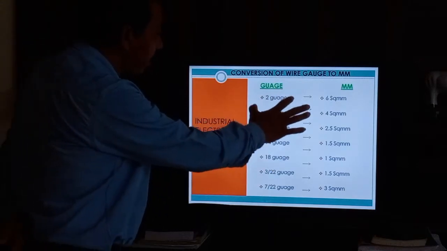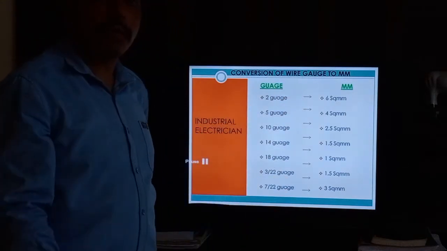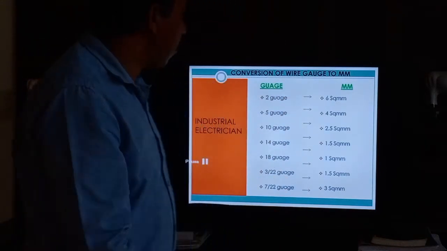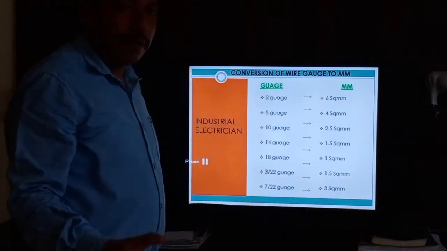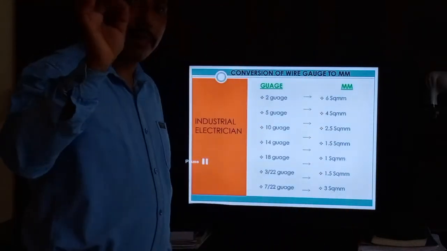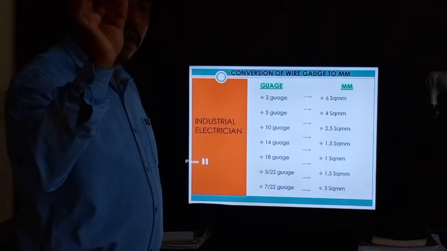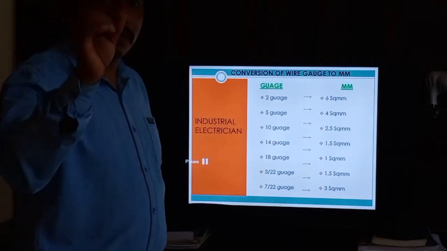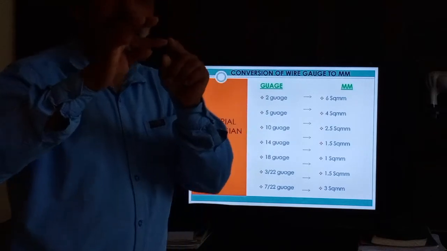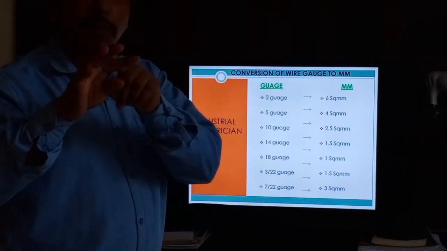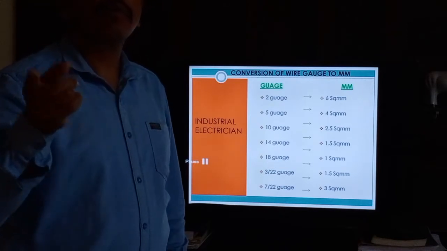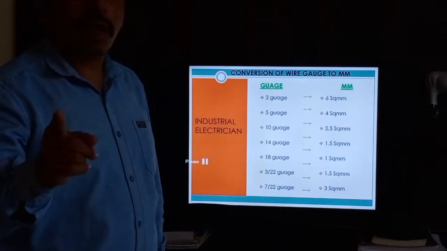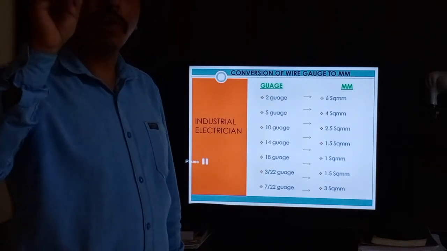So this is the gauge, but most gauges are not coming nowadays. Nowadays all wire is already in mm. You can check the wire: on the cable insulation outside it is written, for example, 1 core 2.5 mm square PVC flexible wire.